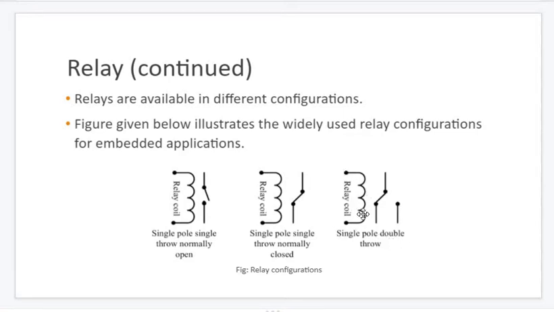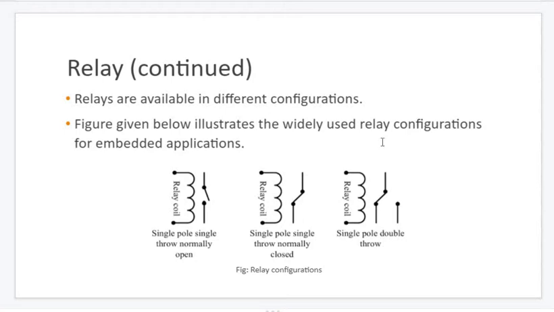See this coil, and assume one more coil here. I will supply at any one, not both at a time. If I supply here, what happens? This switch is closed, so whatever current comes here will enter through this switch and lead in this direction. If I don't supply this wire, the switch is automatically at the other end, so the current coming here will flow through this other part of the circuit.